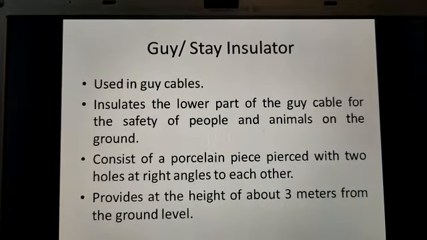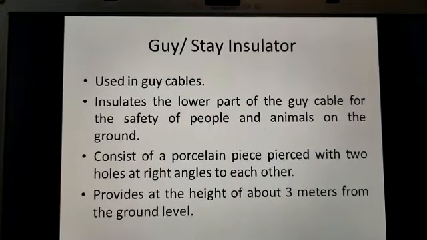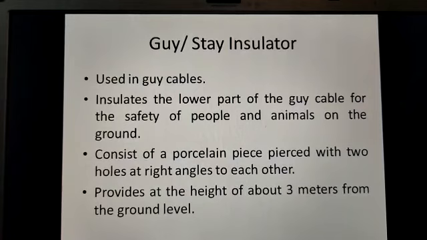It consists of a porcelain piece pierced with two holes at right angles to each other. It is provided at a height of about 3 meters from the ground level.